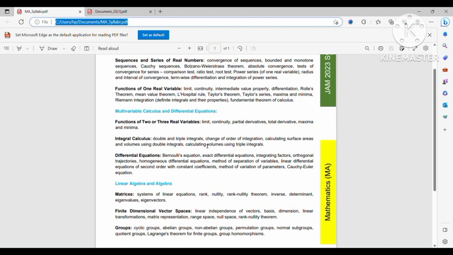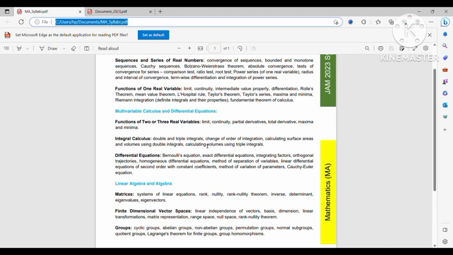I mean only one month was left. After December 15, I guess, and in January I read the integral calculus part. Mainly I solved the problems. Okay, and at that time I gave full length mock tests, and left the integral calculus part. And I revised the topics as well as I did the integral calculus part.